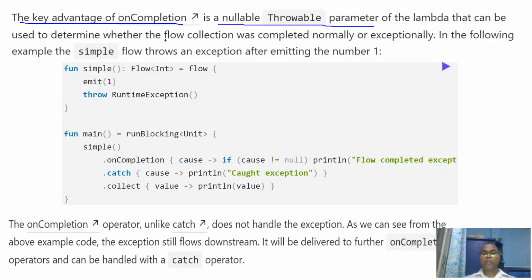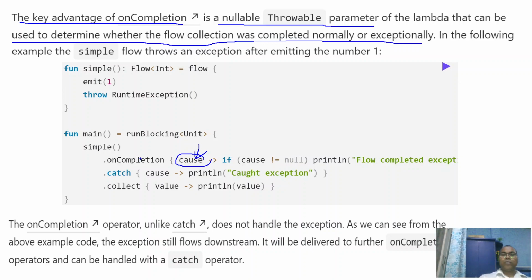It receives one input parameter, a Throwable, and from this object we can determine whether the flow collection completed normally or exceptionally. Whatever object we receive in onCompletion, we can check if it is null. That means our flow completed successfully. If it is not null, then the flow completed exceptionally.